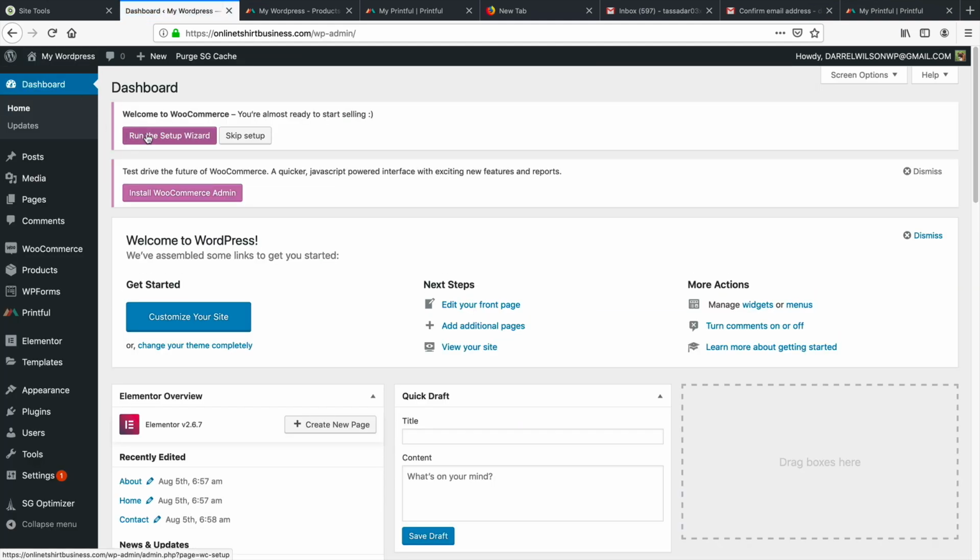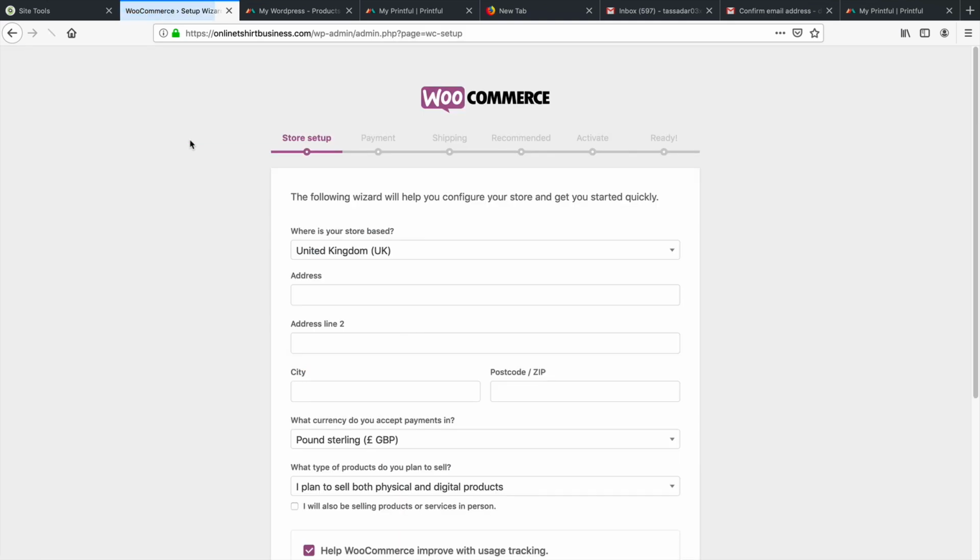dashboard right here. Now right here, you might have this Run the Setup Wizard. If you decide to have this, this will basically guide you through the WooCommerce settings. So basically what currency do you want, stuff like that. So right now, just click on Run the Setup Wizard. If you don't have this here, don't worry about it. I'm gonna show you how to set this up in the settings in just a bit.